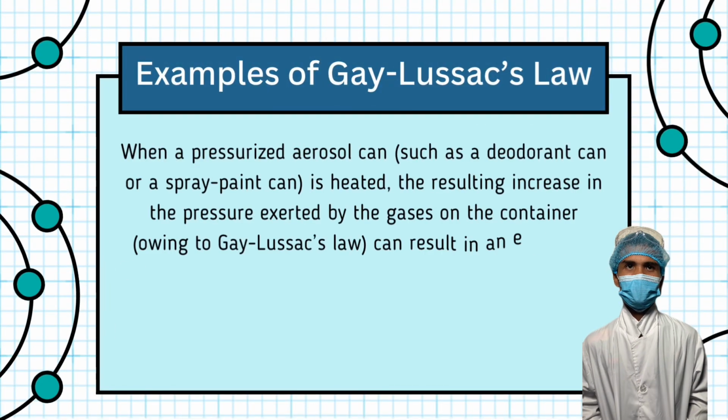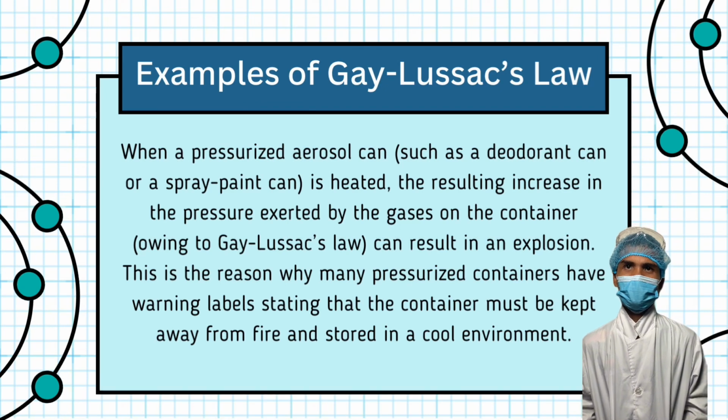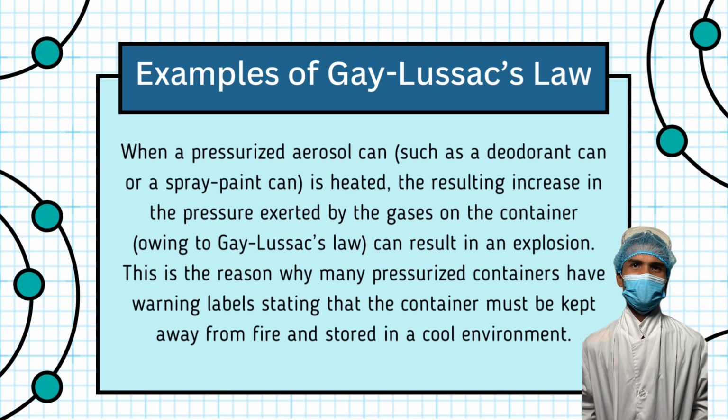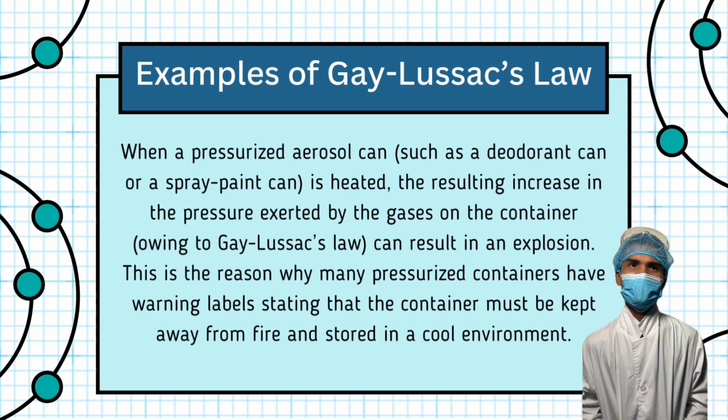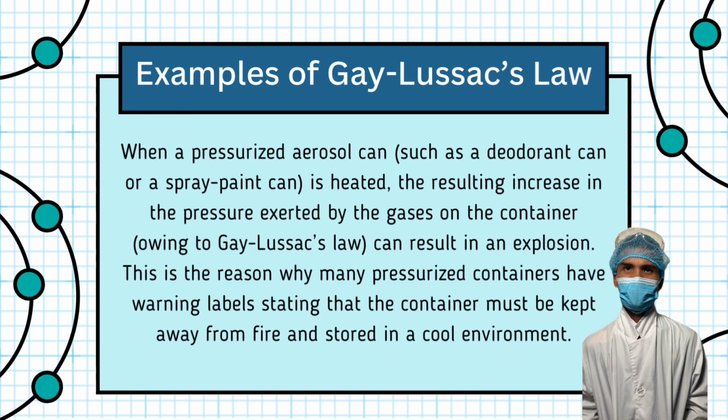An example of Gay-Lussac's law is when a pressurized aerosol can, such as a deodorant can or spray paint can, is heated. The resulting increase in the pressure exerted by the gases in the container, owing to Gay-Lussac's law, can result in an explosion.